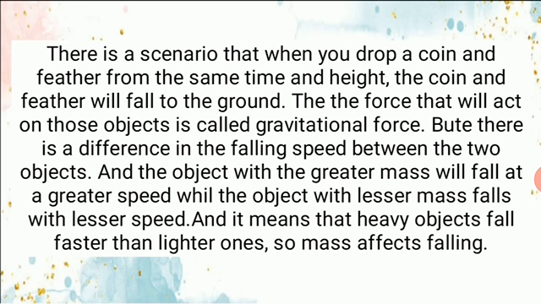There is a scenario where you drop a coin and a feather from the same time and height, and the coin and the feather will fall to the ground. The force that acts on those two is called gravitational force. But there is a difference in the falling speed between the two, and the object with the greater mass will fall at a greater speed, while the object with the lesser mass falls at a lesser speed. It means that heavy objects fall faster than lighter ones, so mass affects falling.